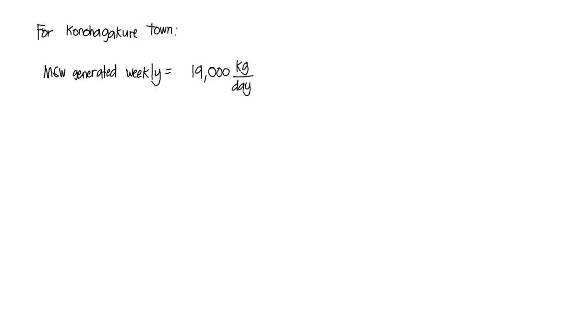For Konohagakure town, the weekly waste is equal to 19,000 kilograms per day, the rate per day, times 7 days for 1 week, which is equivalent to 133,000 kilograms per week.